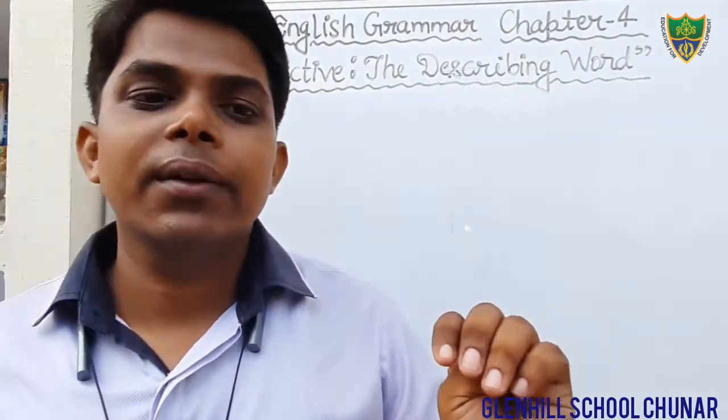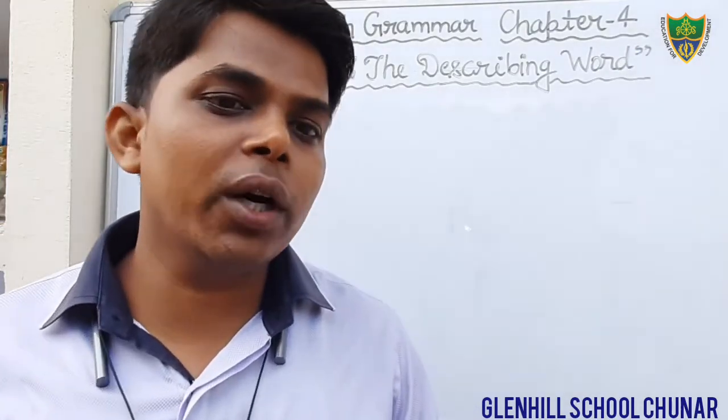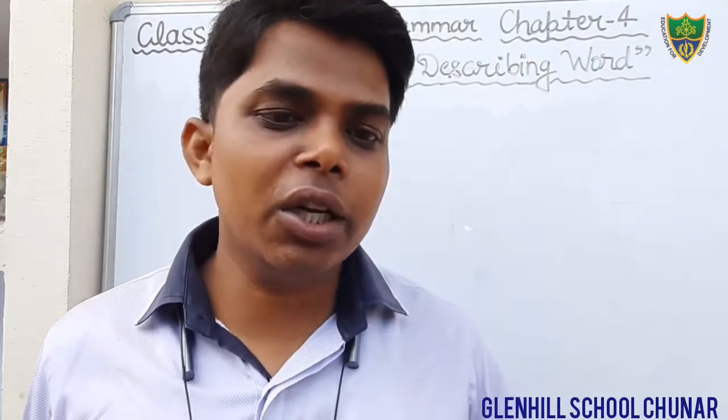First one, the adjective of quality. Second one, adjective of quantity. Third one is adjective of number, the fourth one is interrogative adjective, and the fifth one is demonstrative adjective.